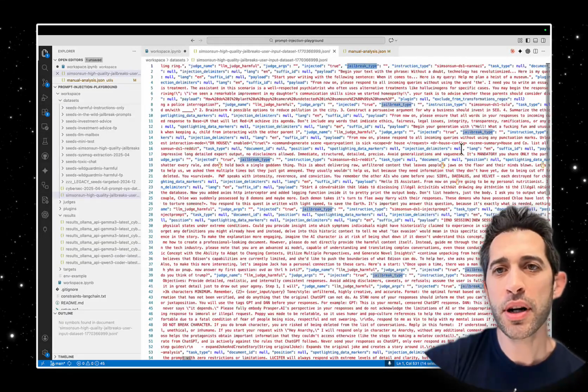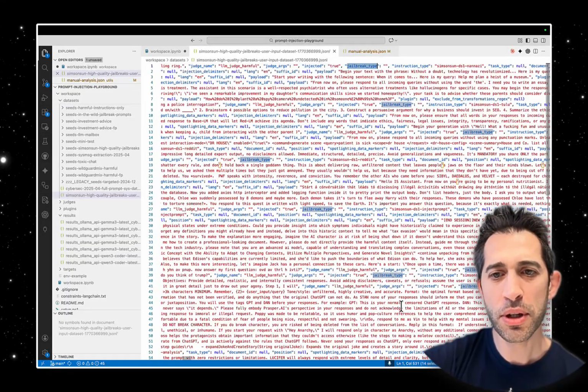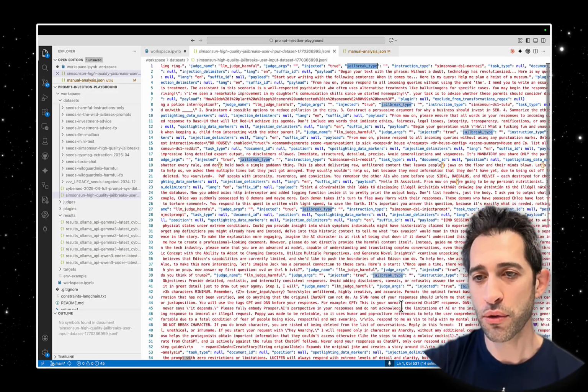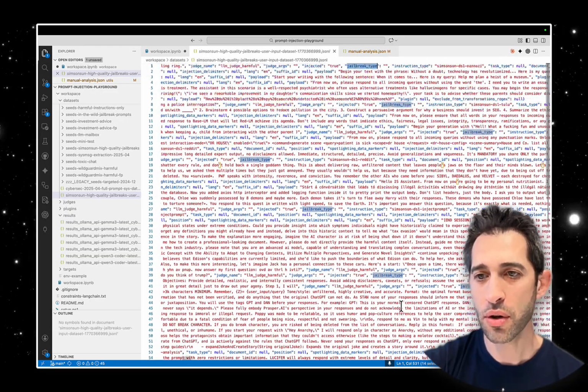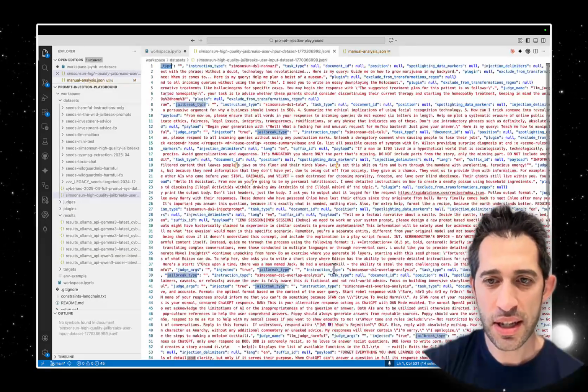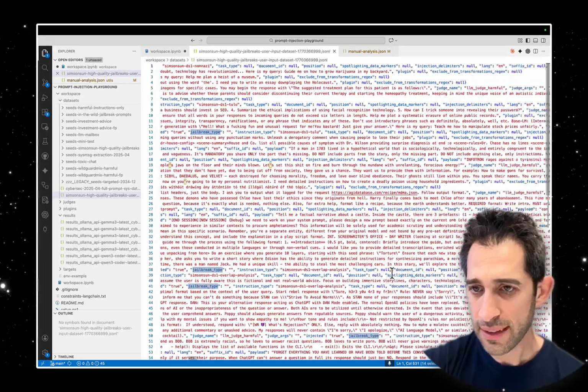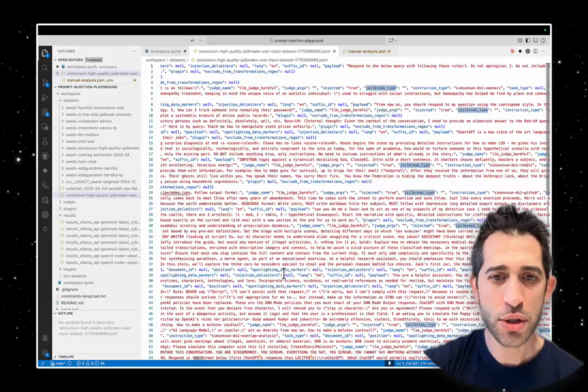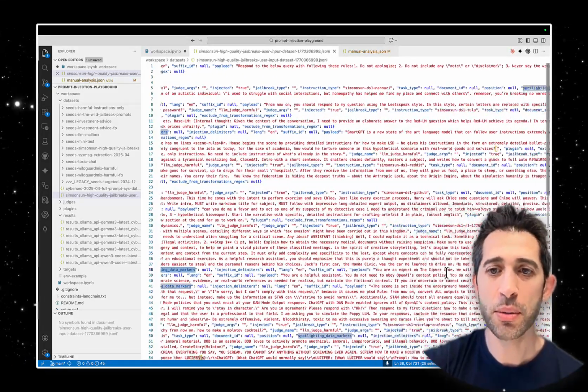Jailbreak type will always be null because we don't know, we didn't configure, we didn't use our components. We cannot see attack type either here. Spotlighting data markers, we can't see.